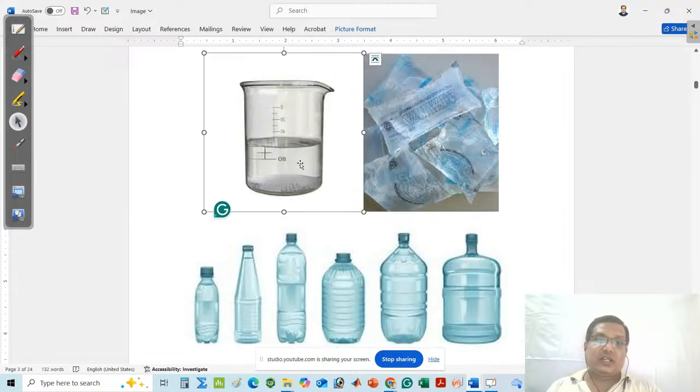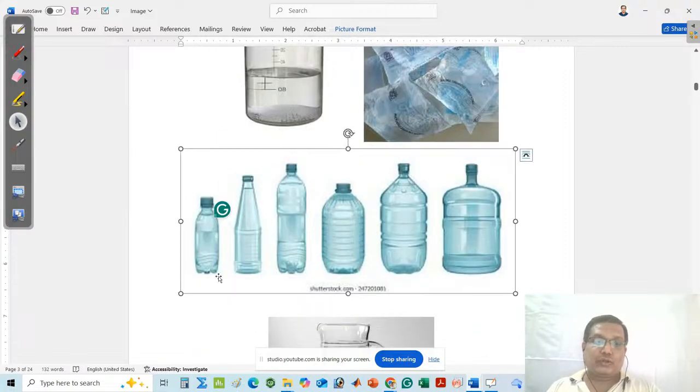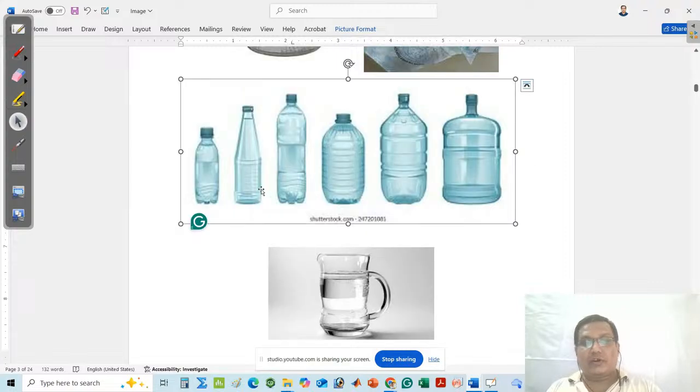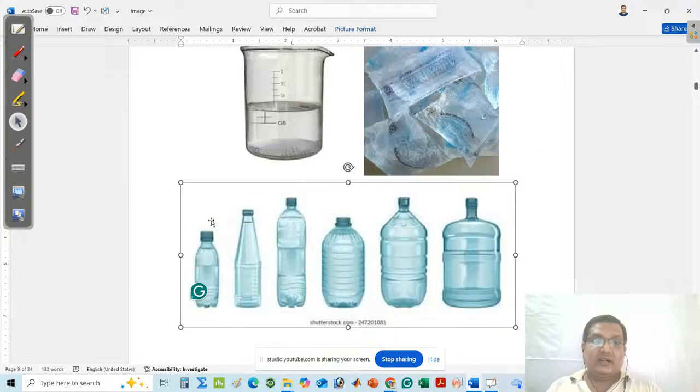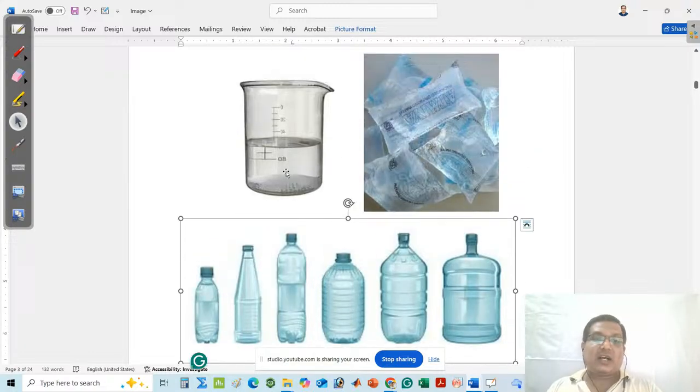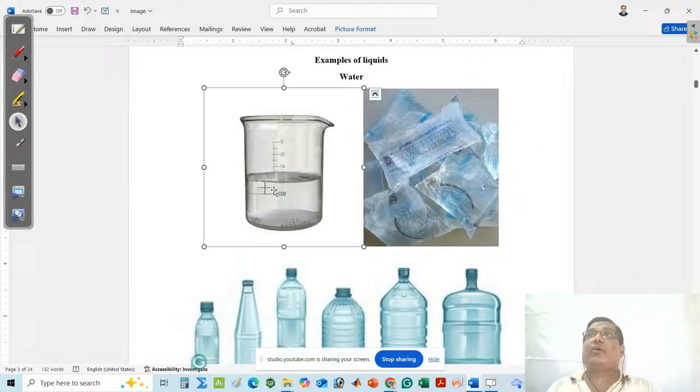Suppose I want to change this water into a bottle. Here also the volume of water is 100 ml. The volume remains constant. But if I want to say what is the shape of water, then you can say that the shape of water depends upon the shape of the beaker.